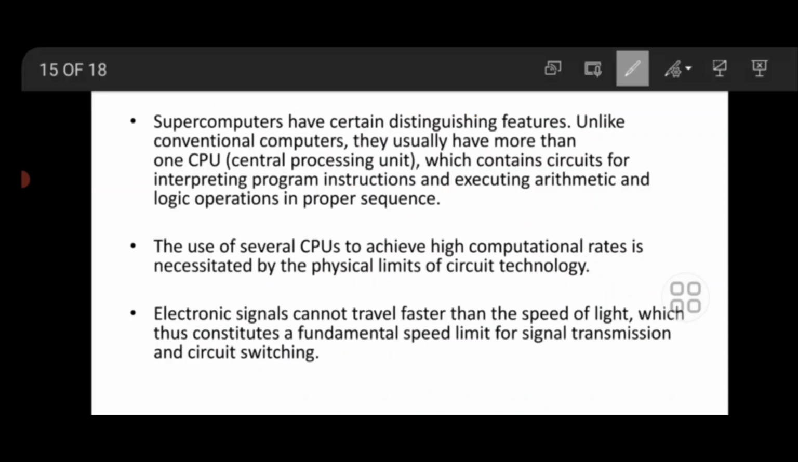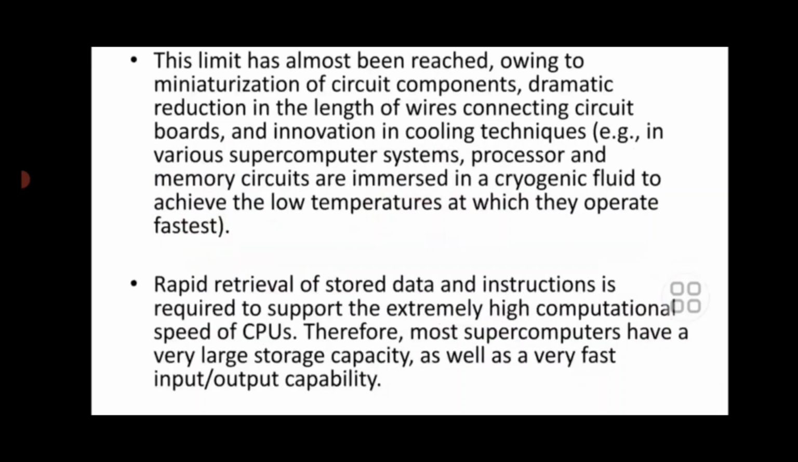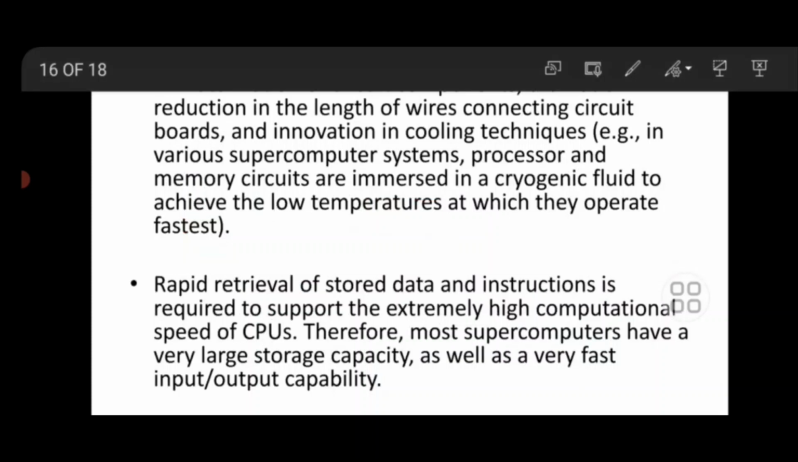They have certain unique features: they have more than one CPU, which contains circuits for interpreting program instructions, arithmetic operations, etc. The use of several CPUs to achieve high computational rates is necessitated by the physical limits of circuit technology. Electronic signals cannot travel faster than the speed of light, so that constitutes a fundamental speed limit for signal transmission. This limit has also been reached owing to miniaturization of circuit components. Rapid retrieval of stored data and instructions is required.